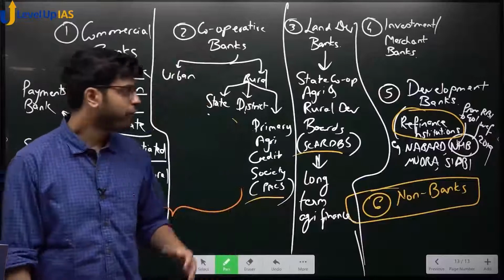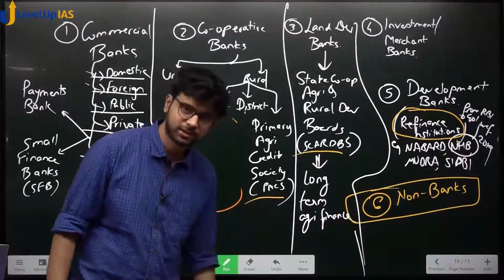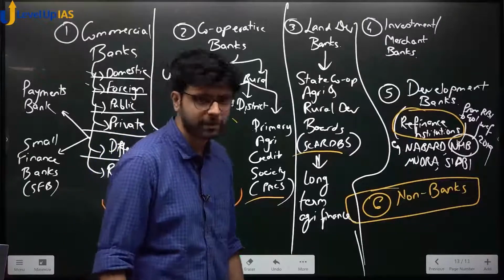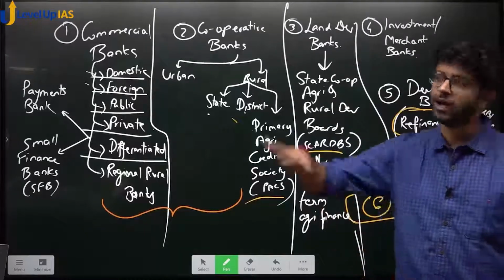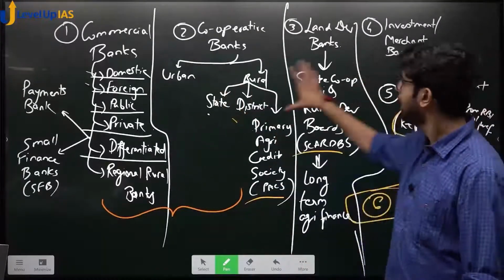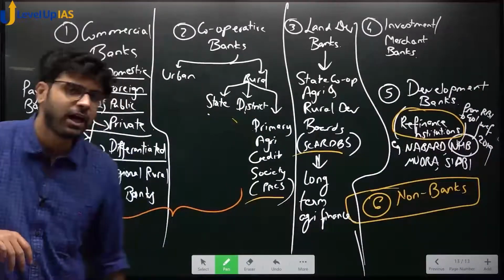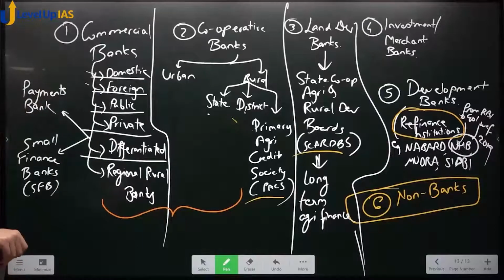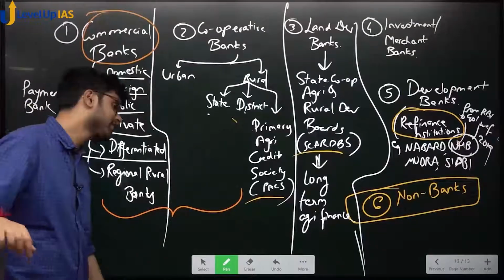Out of total agricultural credit in our economy, which means out of total finance provided to farmers, who do you think has the largest share? If 100 rupees is provided to the farmers all over India, who has the largest share in agricultural credit in India? Who is the biggest business person of agricultural credit? You might think it is the specialized banks, but it is actually commercial banks. Commercial banks have the largest share of agricultural credit.